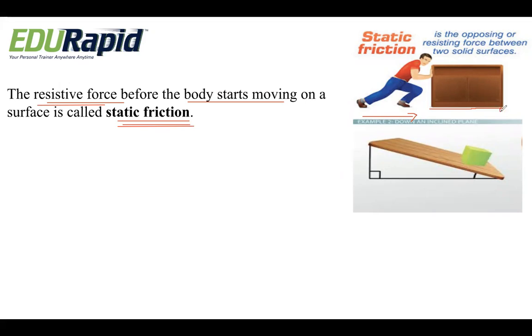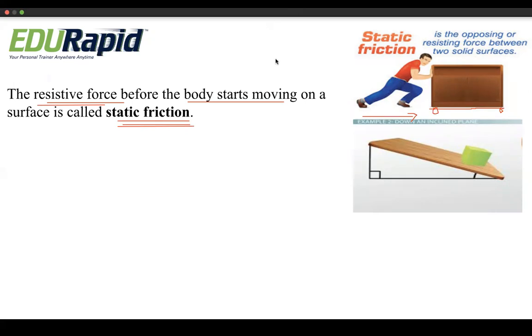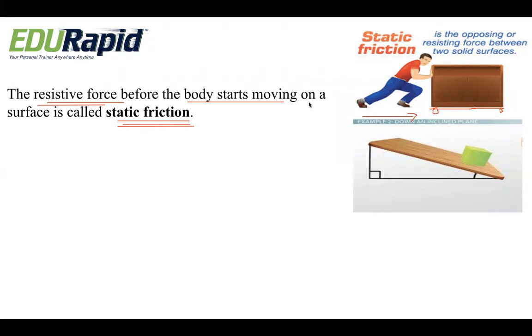It is very easy to pull, because the contact between the floor and the bench will be less. As a result, the static friction will be less. The lesser the static friction, the easier we can pull the bench. So static friction always opposes the movement of objects which are at rest.